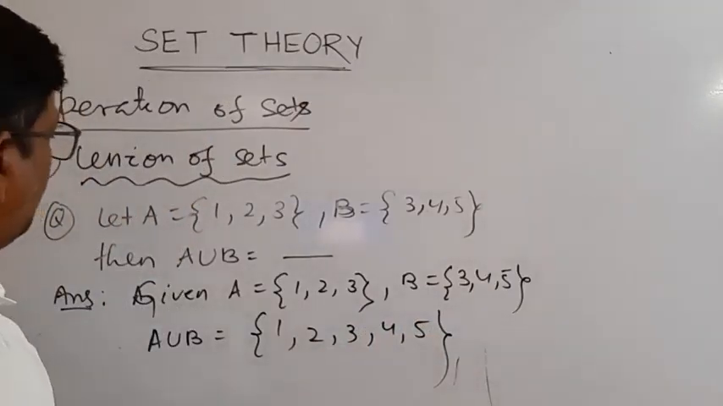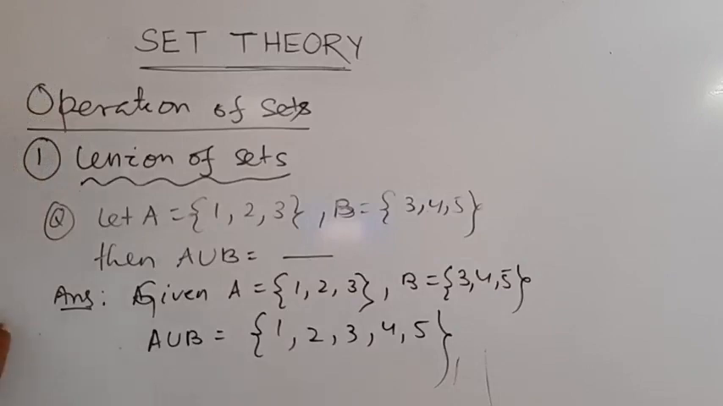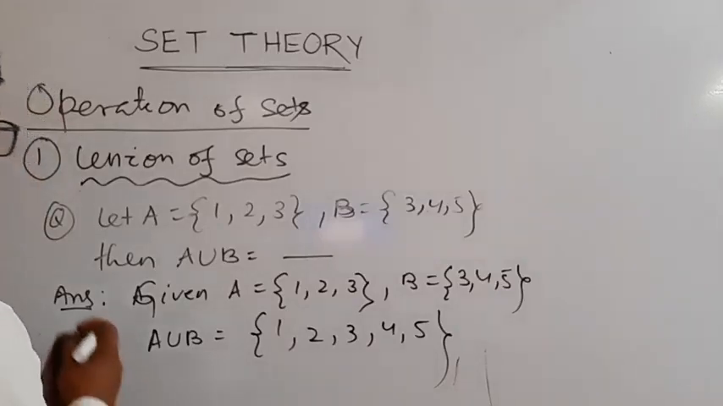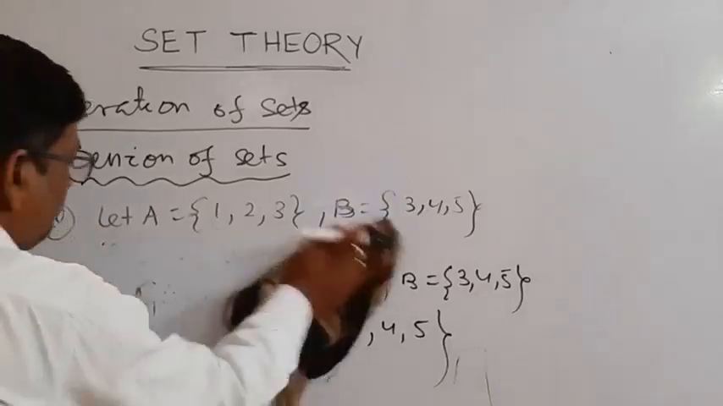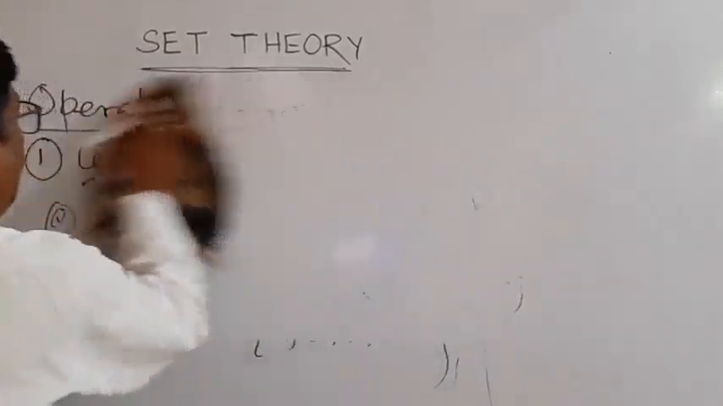So what is the Venn diagram of union of sets? Venn diagram of the union of sets.